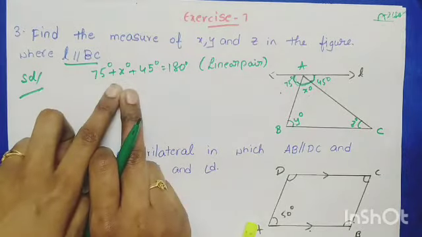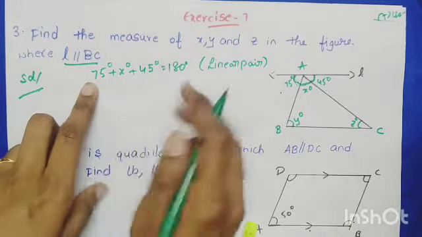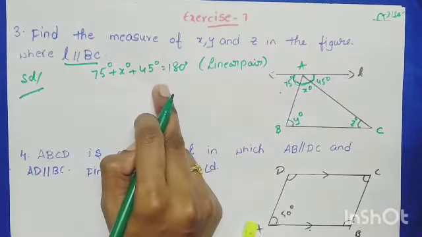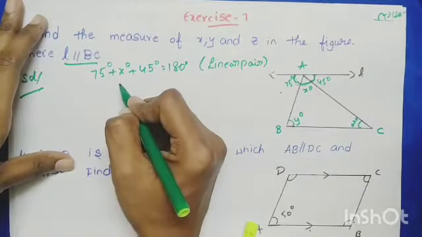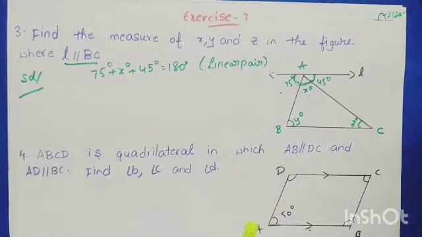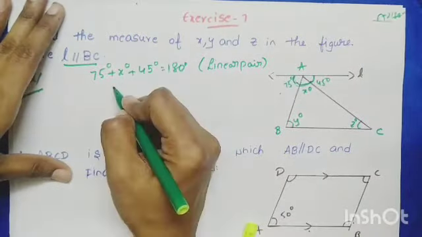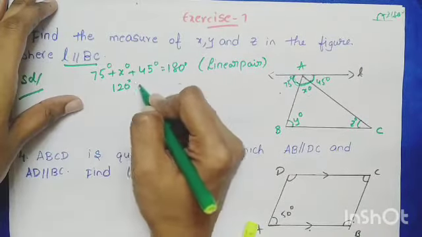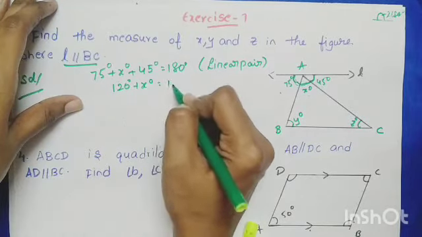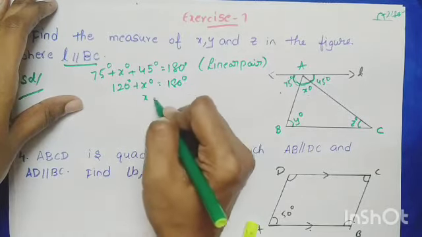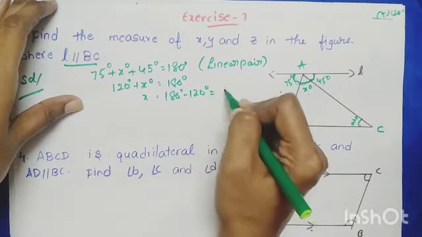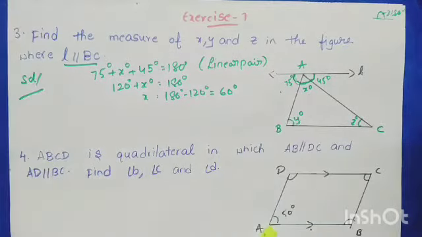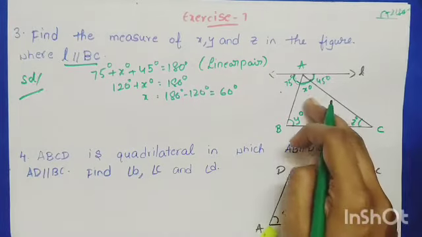So we want to find the x value. So add the remaining two values. 75 plus 45, how much, children? 120. Okay. 75 plus 45, 120 degrees plus x degrees equals 180 degrees. So x keep this side, 120 send that side, 180 minus 120, 60 degrees. So the value of x is 60 degrees.